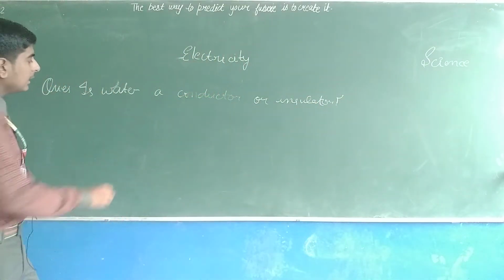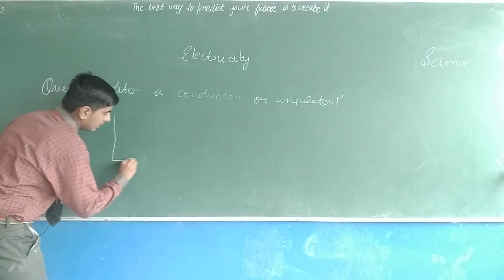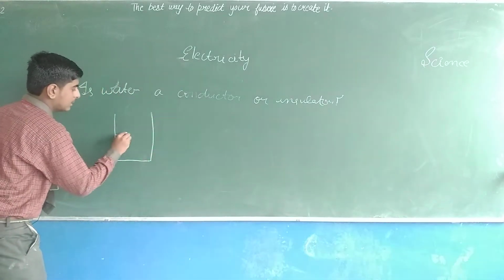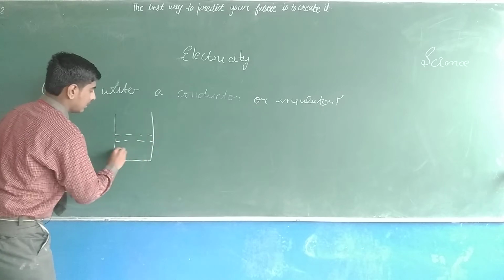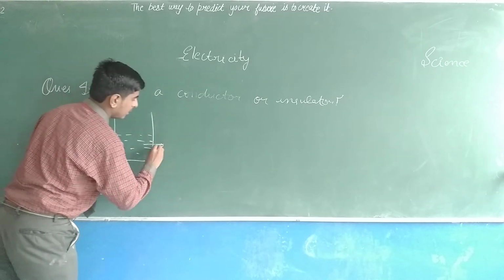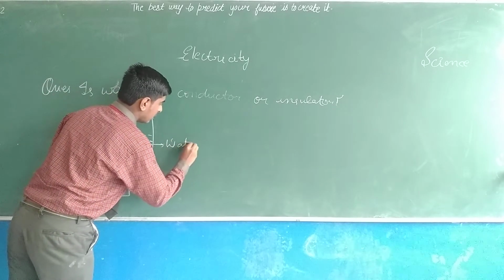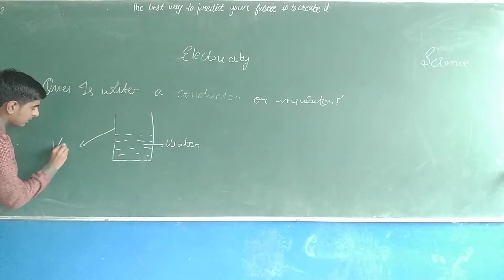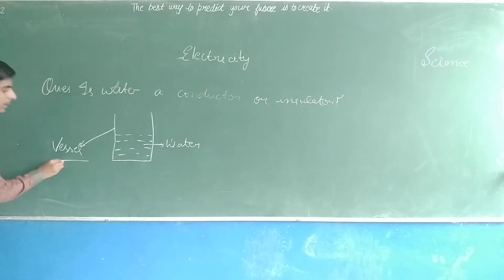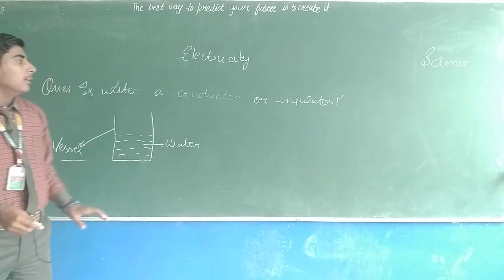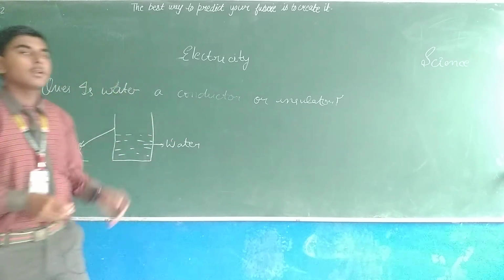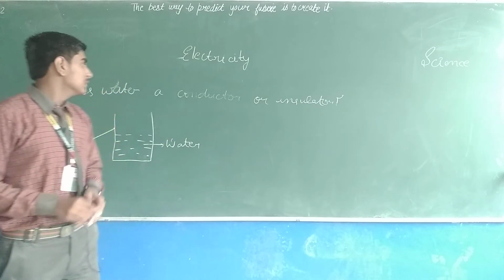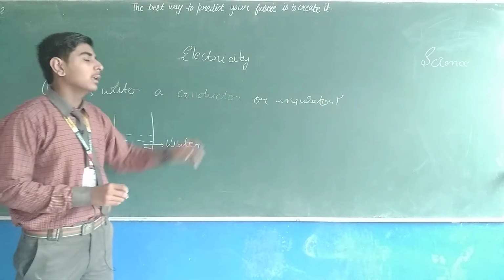So consider that this is a vessel in which we have filled some water. This is water and this is a vessel in which we are putting water. We have to check whether water is a conductor or an insulator. So the answer is that water is neither a conductor nor an insulator.